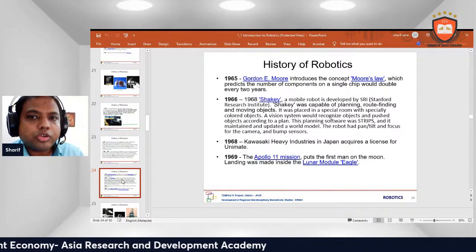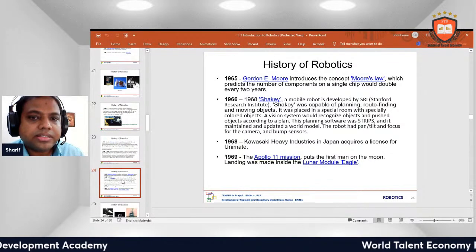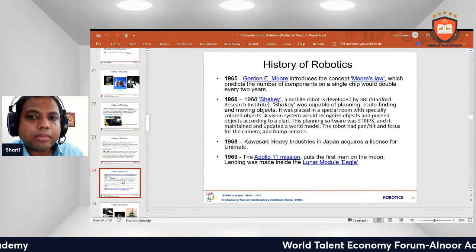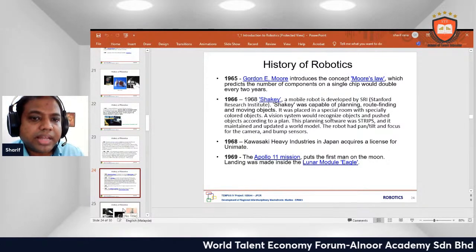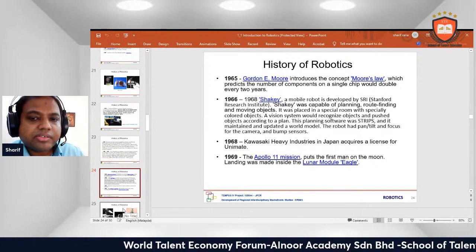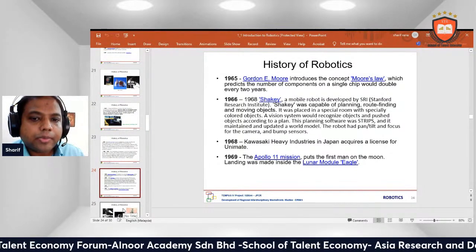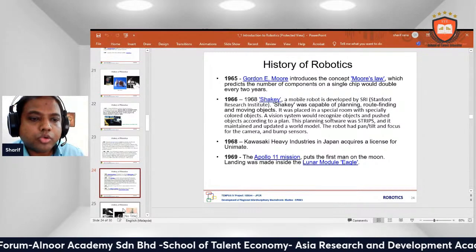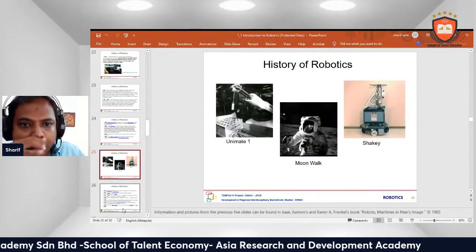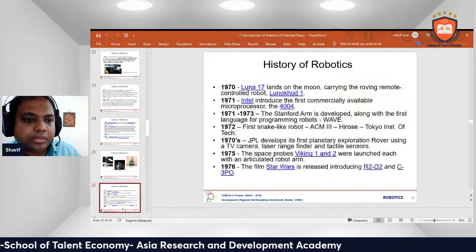1965, Gordon E. Moore introduced the concept of Moore's law. 1965 to 1968, Shakey, a mobile robot, was developed by SRI. 1968, Kawasaki Heavy Industries in Japan acquired a license for Unimate. 1969, the Apollo 11 mission put the first man on the moon. History of robots: Unimate, the moonwalk, and Shakey.